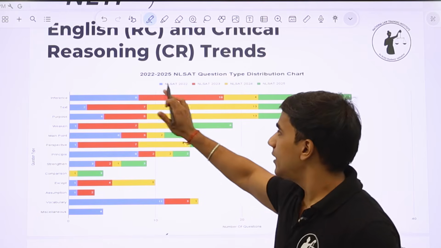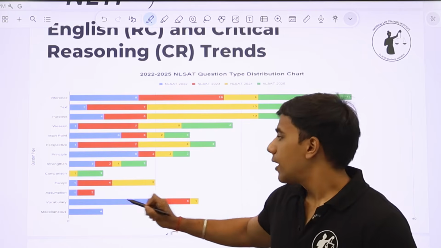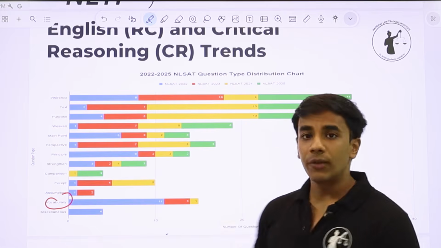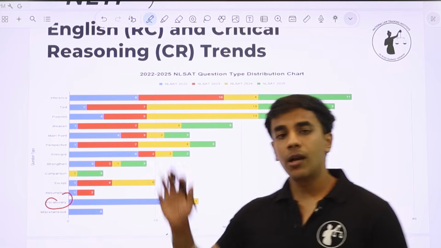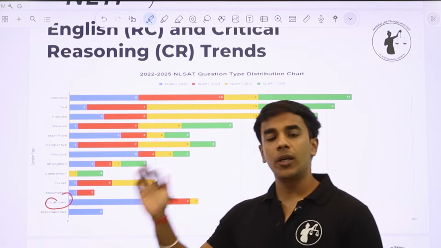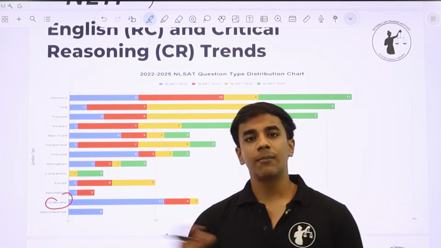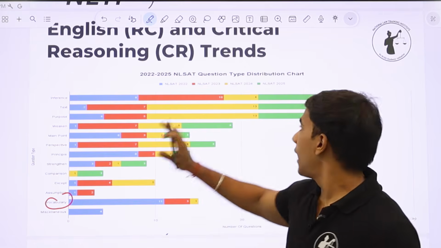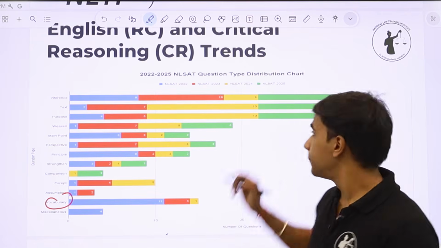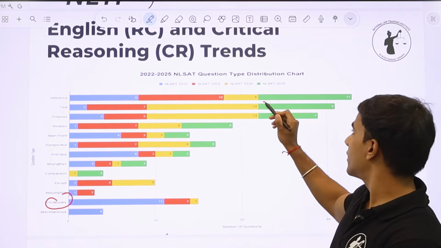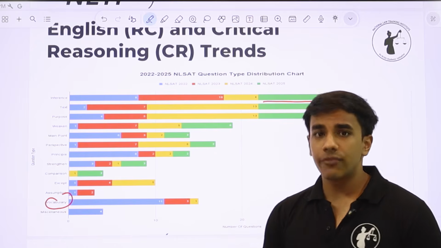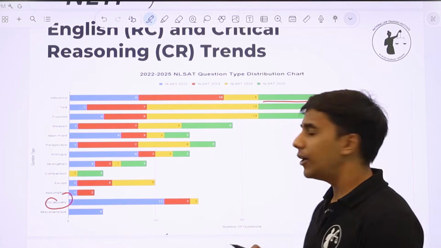So now, as you can see in NLSAT 22, there was a greater focus on vocabulary. आप देखो कि vocabulary तो NLSAT 25 में पूछी ही नहीं गई है. But क्योंकि NLSAT 22, 23, 24 बहुत ही text heavy थे and similar to CLAT थे, there was a great focus on vocabulary. But now you see NLSAT 2025, you see this line, there is this indent here that a lot of inference questions were asked in NLSAT 2025.